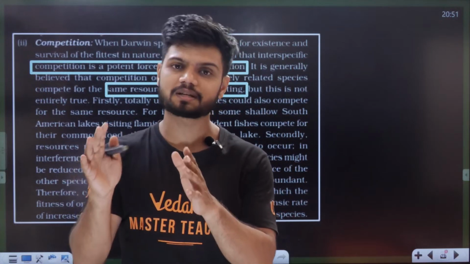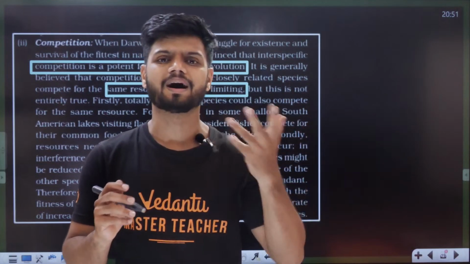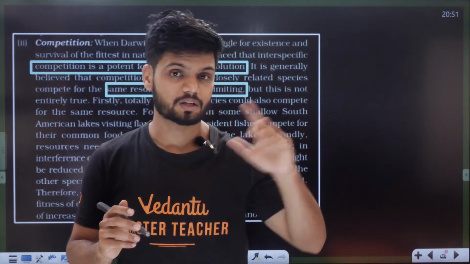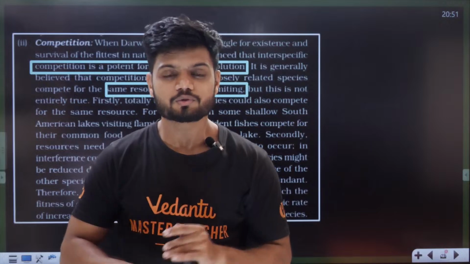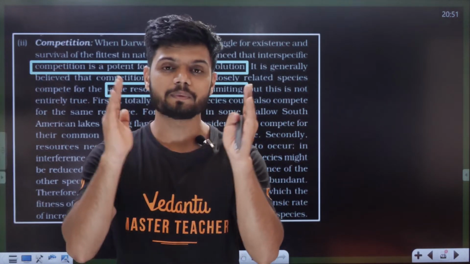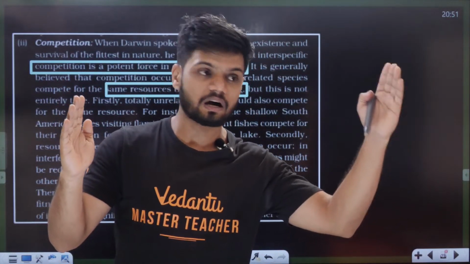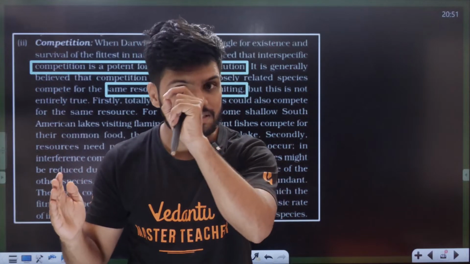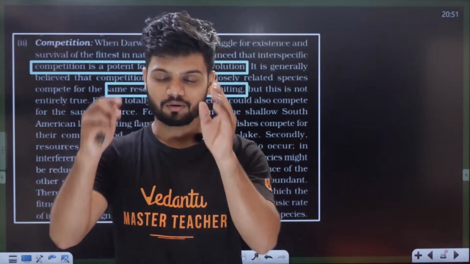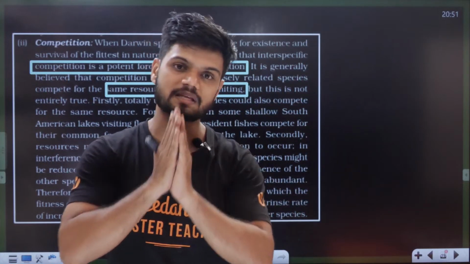You and your sister are related, but you and your friend are unrelated, not by blood. But your friend also likes the chips packet. He will also fight for the chips packet. So a single resource can be fought between 2 related species and also unrelated species. A friend can also fight with you for the same chips packet. So related species can also fight, unrelated species can also fight for the same resource.